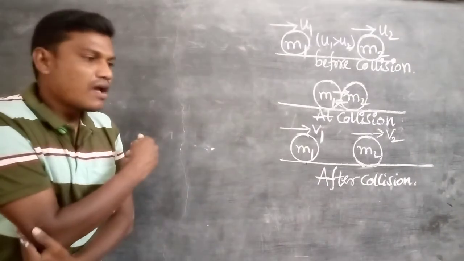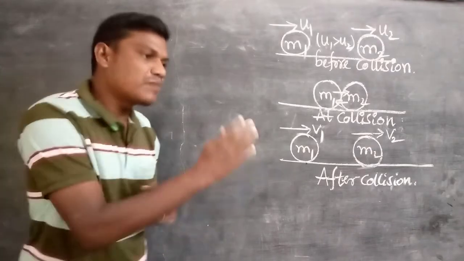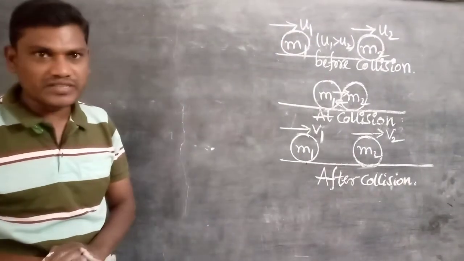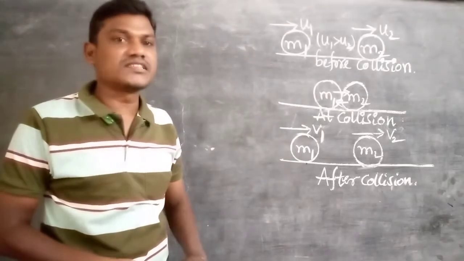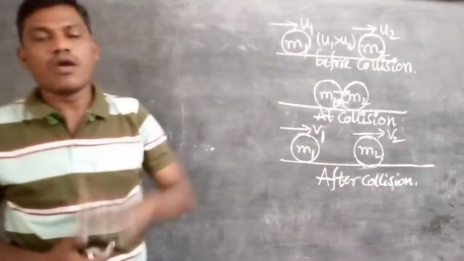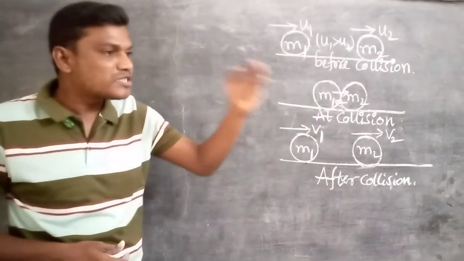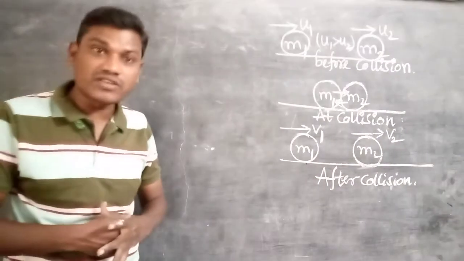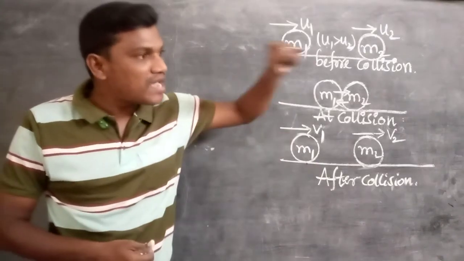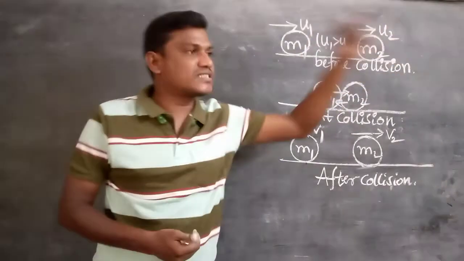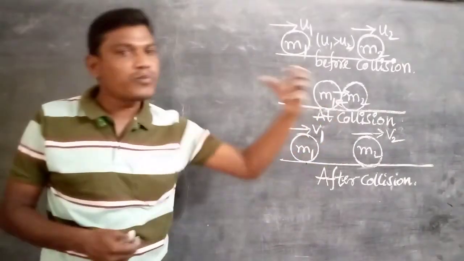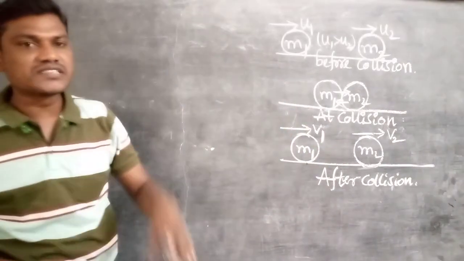Now we can run along with that ball, and if you can kick the ball in the same direction of the initial motion, what you observe is that the speed increases, meaning the ball moves at a higher speed than the initial. Why will the ball move at a higher speed than the initial after applying the force? Because the force is applied on the body in the same direction of motion, its velocity increases. If the force is applied on the body opposite to the motion, its speed decreases.